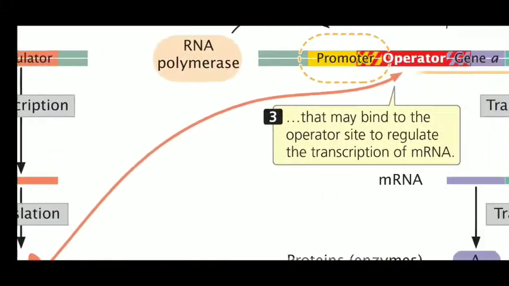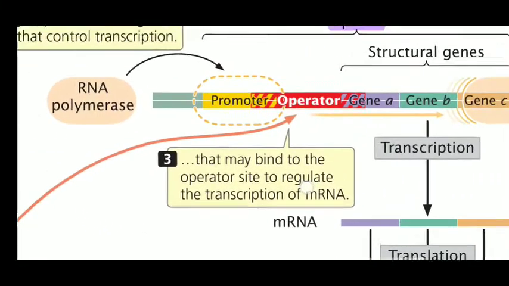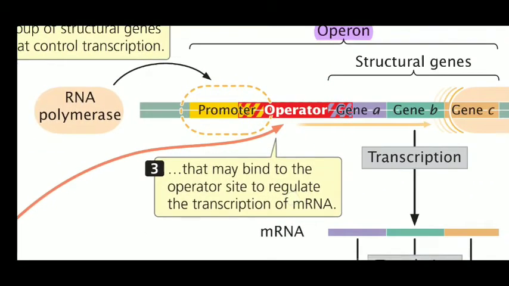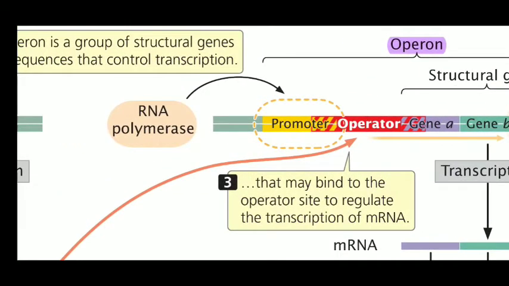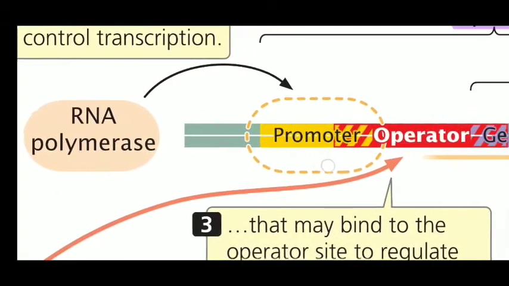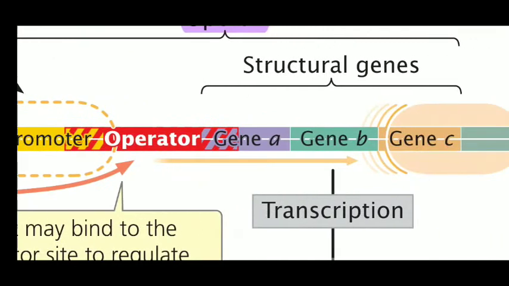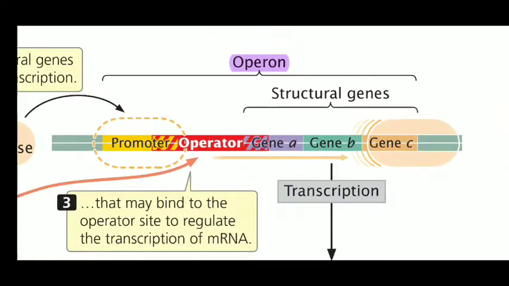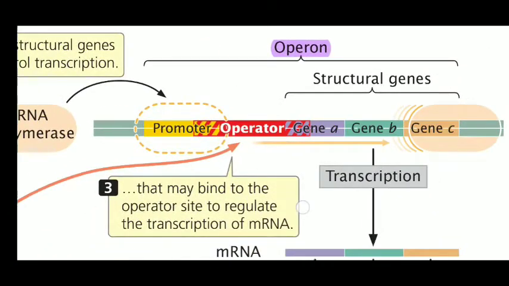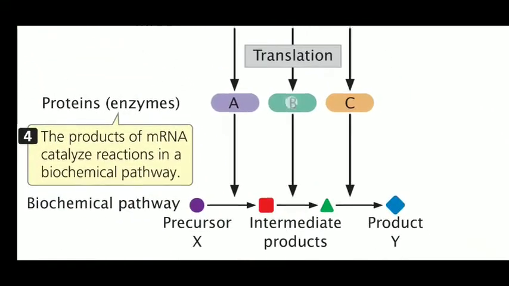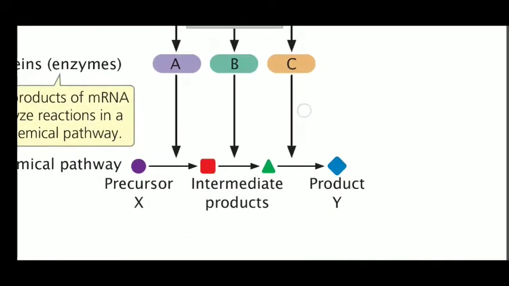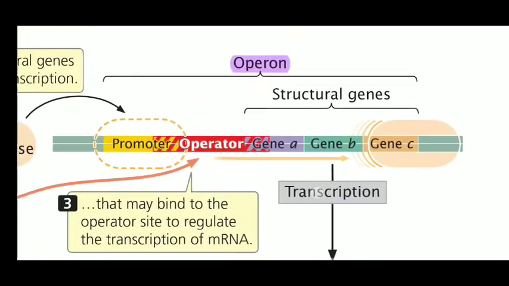When it binds to the operator region, it will block the movement of the RNA polymerase from the promoter region to the structural genes, and it won't be able to transcribe the protein of interest. So this is the thing.